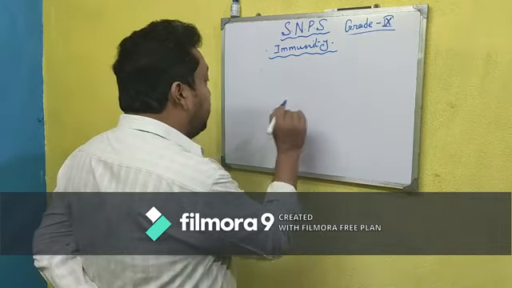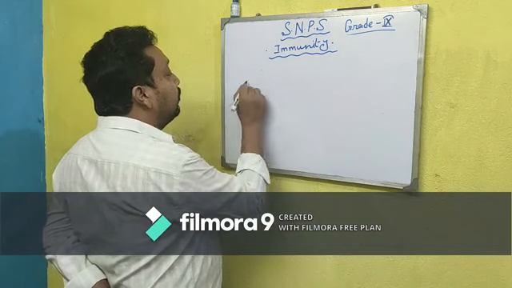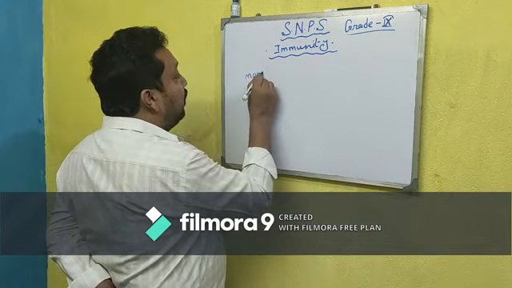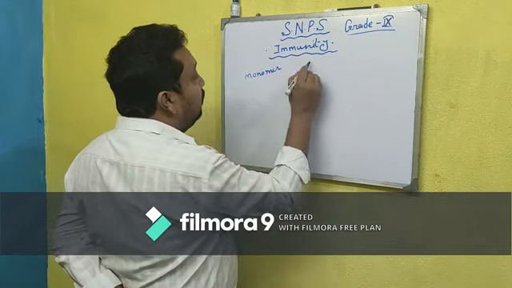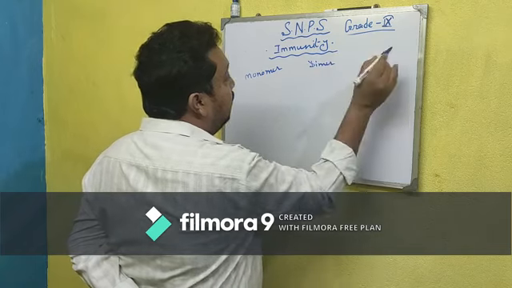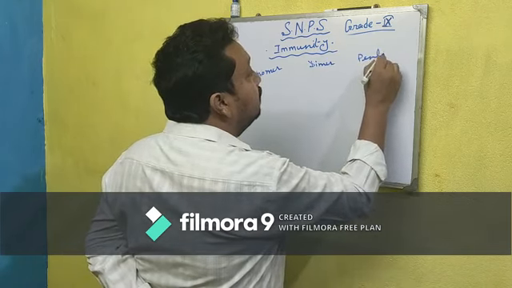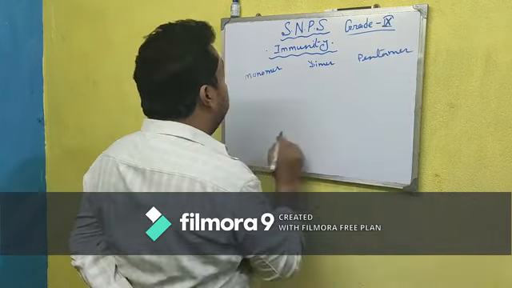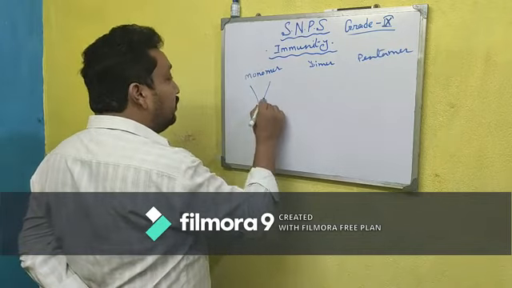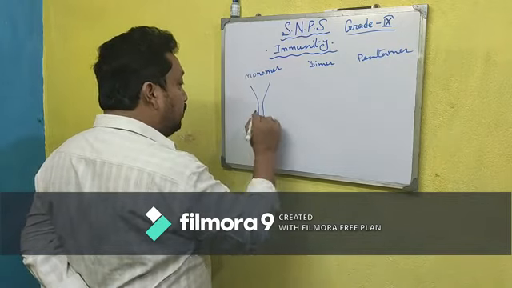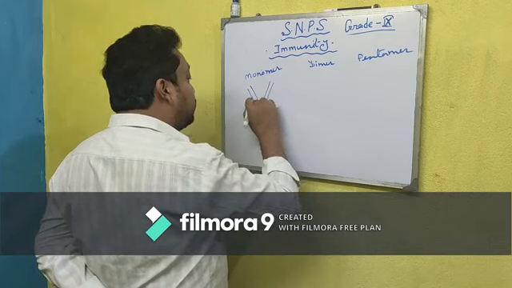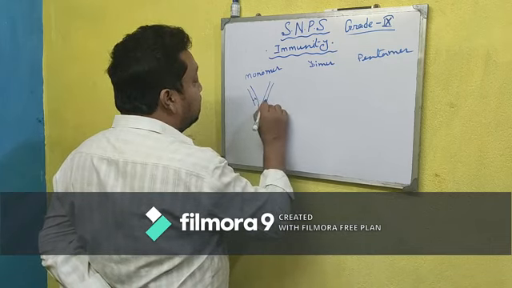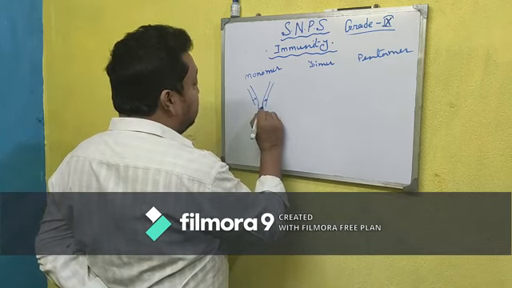So the antibodies may be monomer, dimer and pentamer. Monomer means that it contains a single basic structure.